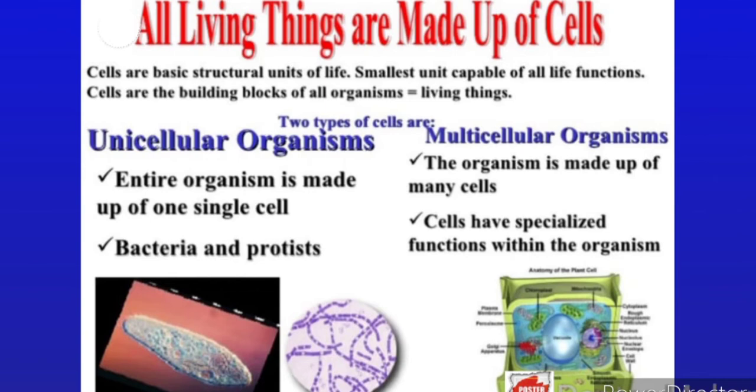On the other hand, in multicellular organisms, the organism is made up of many cells and the cells have specialized functions within the organism. Examples of unicellular are the amoeba, bacteria, viruses. These are all single cells. Plants, animals and human beings are multicellular organisms.